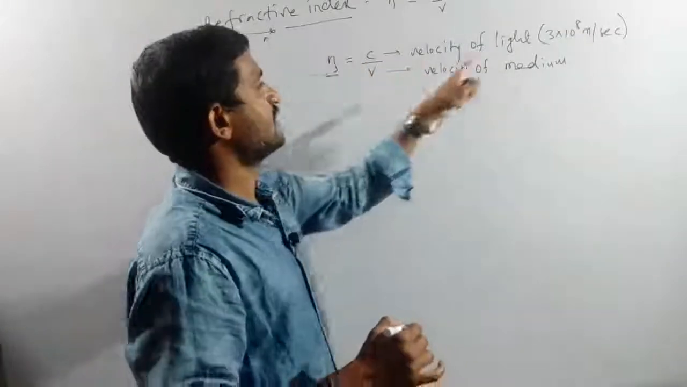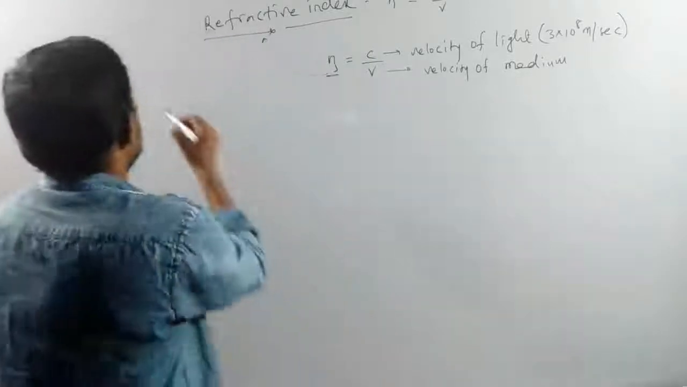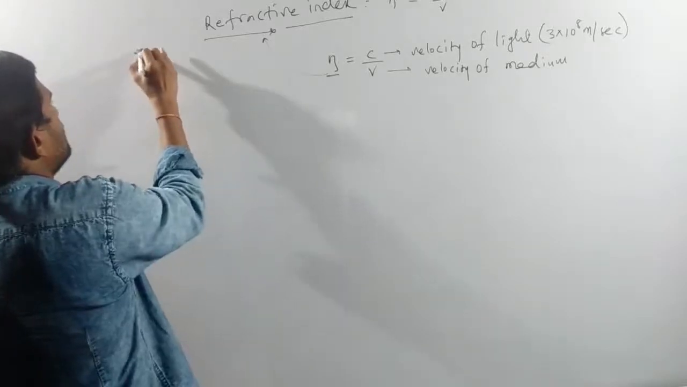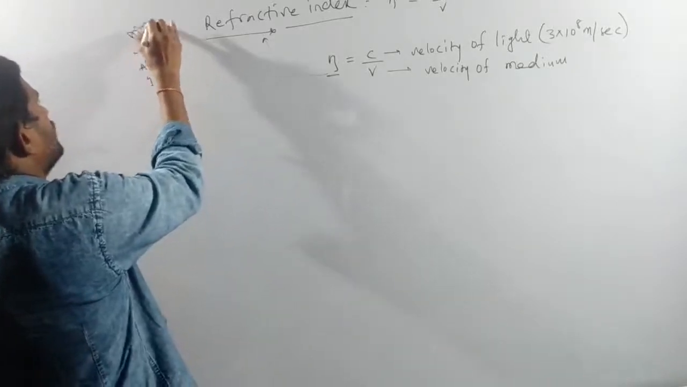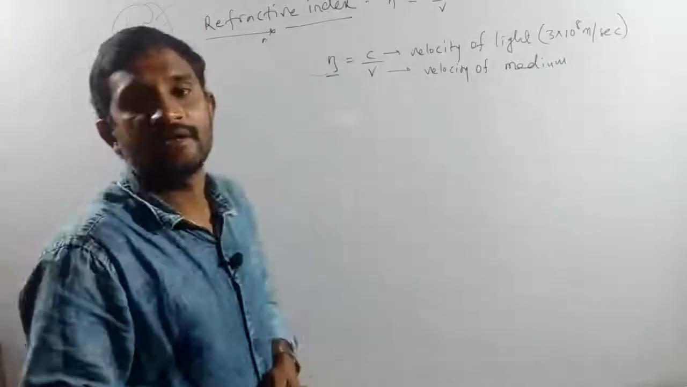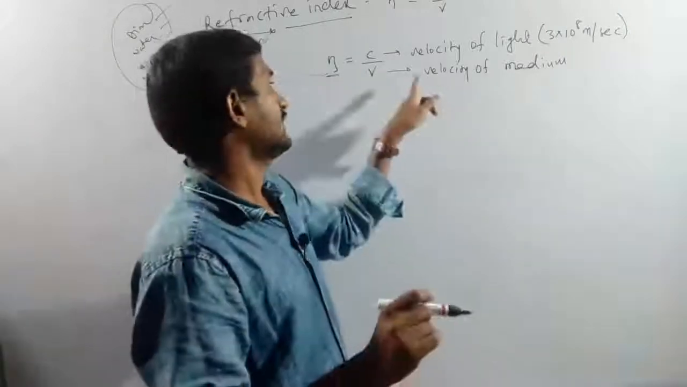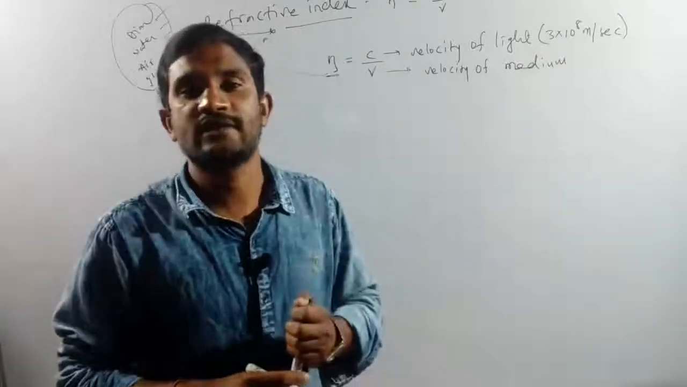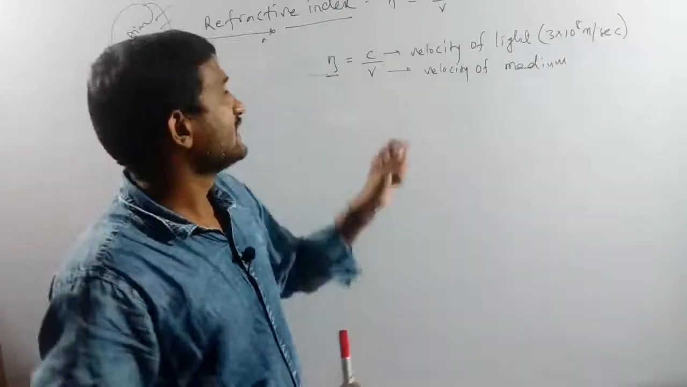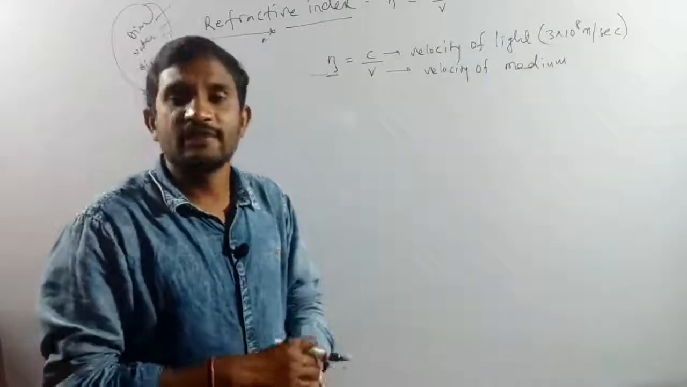Again, the velocity of the medium varies from one medium to another medium. That means when we compare air, glass, water, diamond, whatever the medium may be, it varies from one medium to another. The fixed value is what we have to take to get the refractive index. The refractive index N is equal to C by V. C means velocity of light, V means velocity of medium.